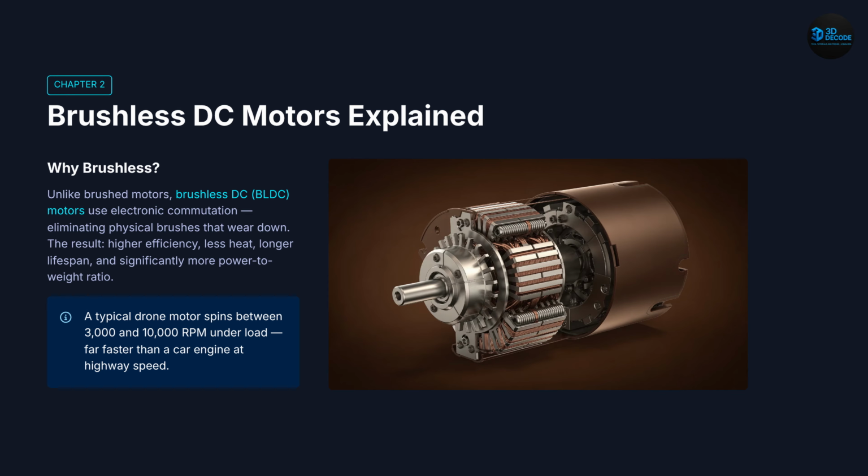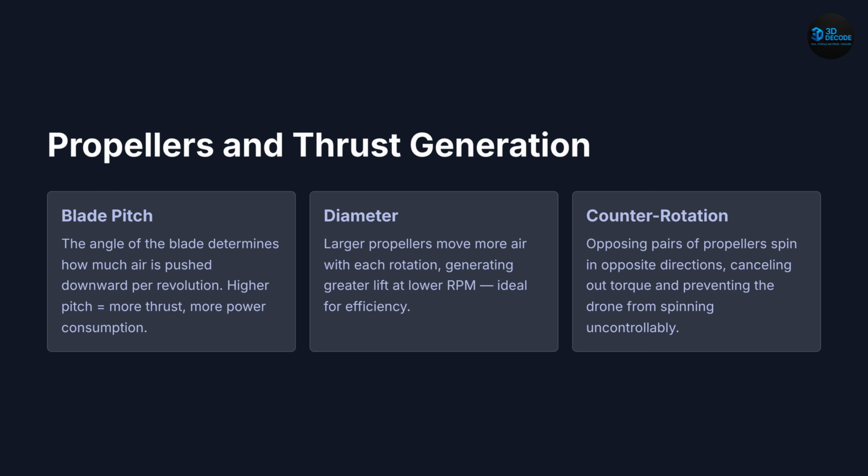Next, brushless DC motors explained. At the heart of every drone are brushless DC motors, commonly called BLDC motors. Unlike traditional brushed motors, brushless motors use electronic commutation instead of physical brushes, greatly improving efficiency and reliability. These motors can spin between 3,000 and 10,000 RPM under load, much faster than a typical car engine. Their high power-to-weight ratio makes stable quadcopter flight possible.